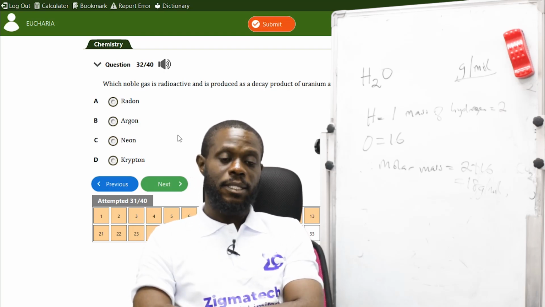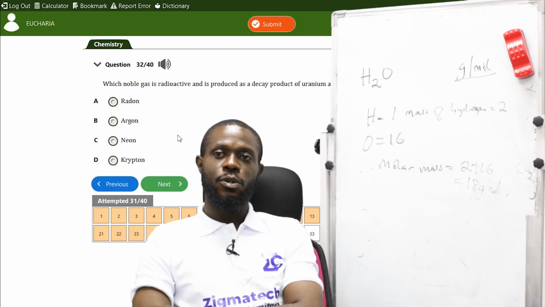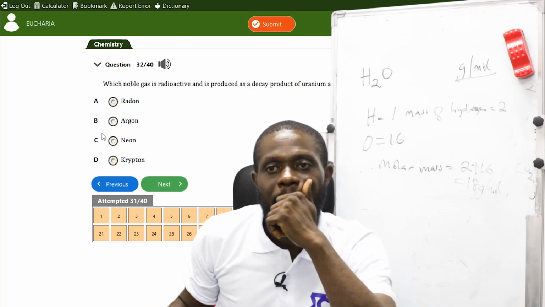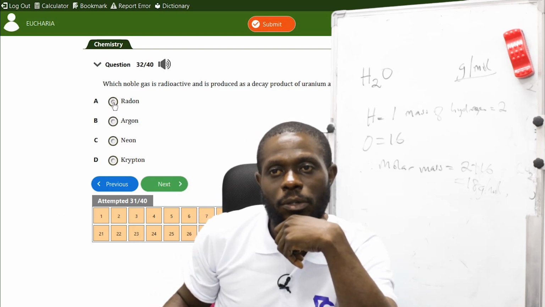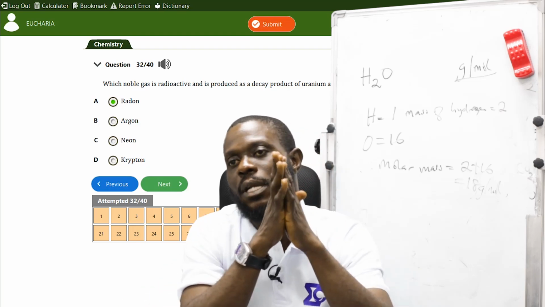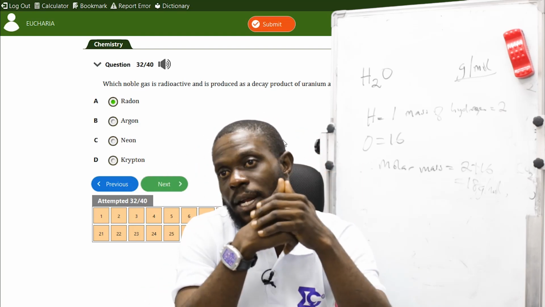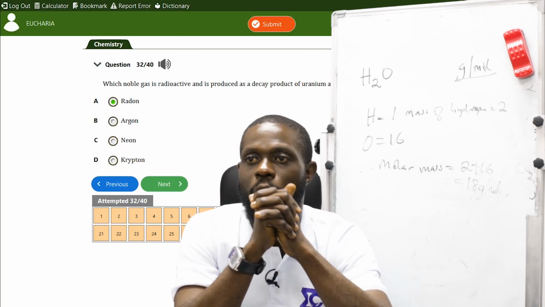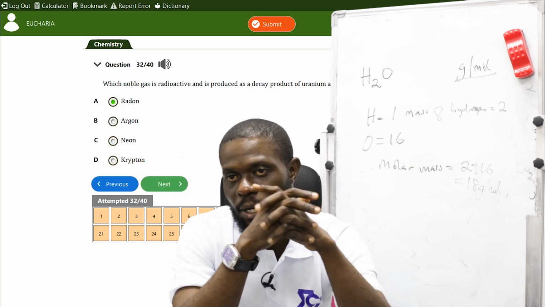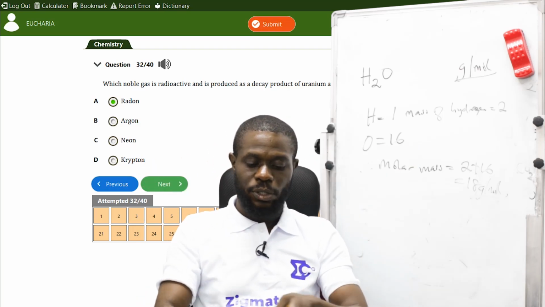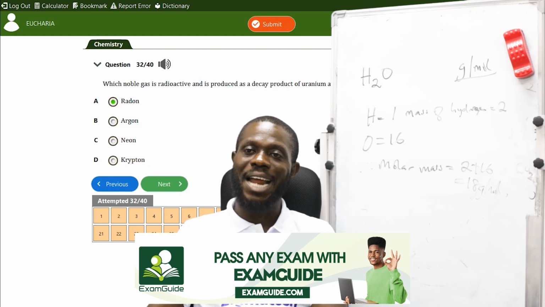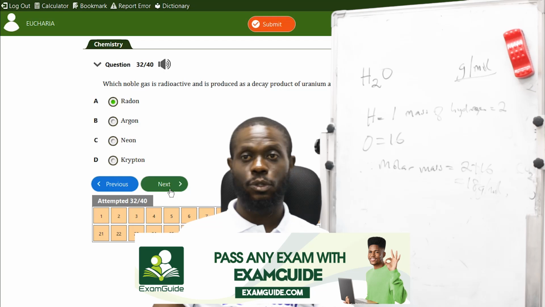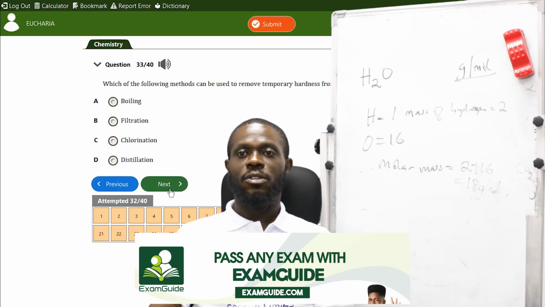Which noble gas is reactive and is produced as a decay product of uranium and thorium? The correct answer is radon. The definition is there already. Radon is produced from a decay of uranium and thorium. So if they ask you which element is produced from uranium and thorium, it's called radon. So the correct answer is A there.